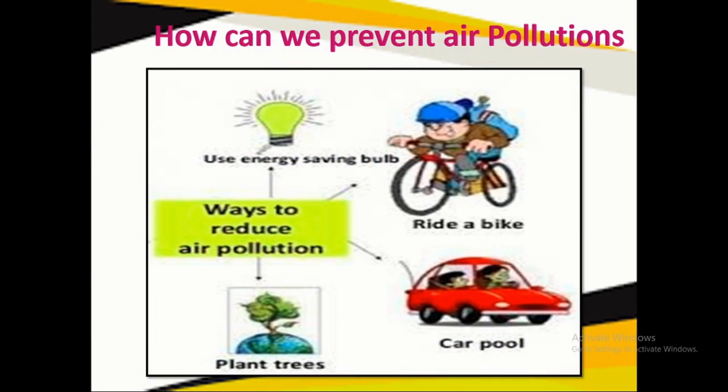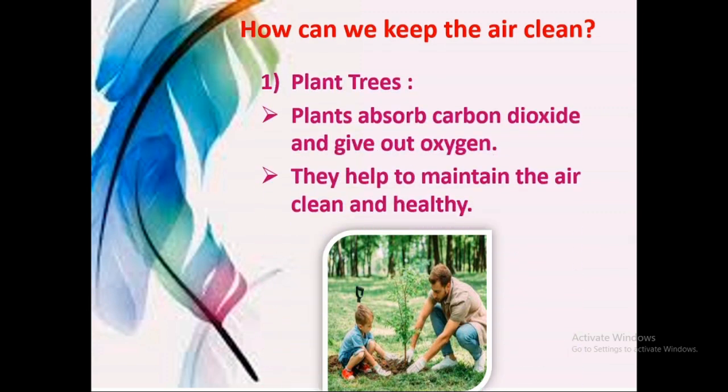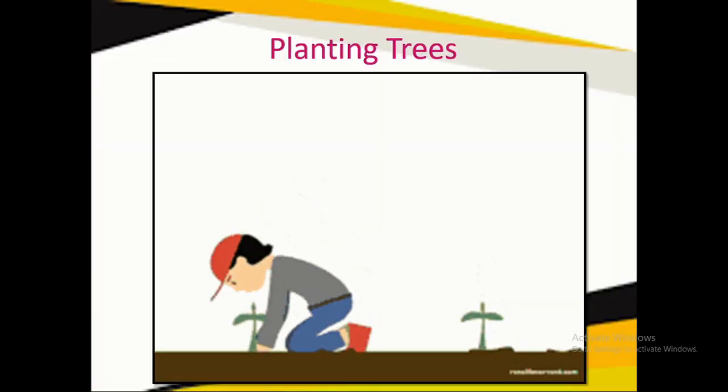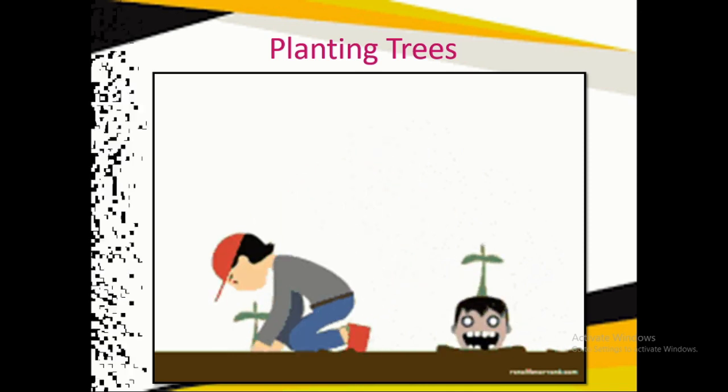So how can we prevent air pollution? How can we keep the air clean? The first thing is to plant trees. Plants absorb carbon dioxide and give out oxygen. They help to keep the air clean and healthy. So by planting trees, we can keep the air clean.